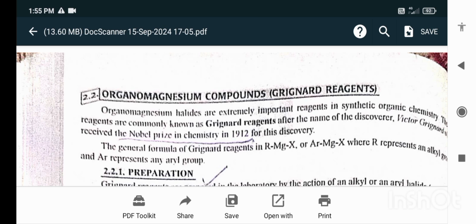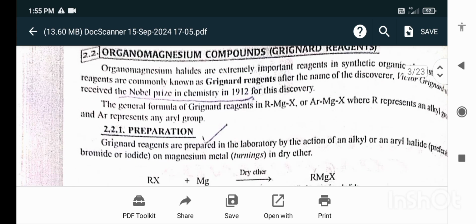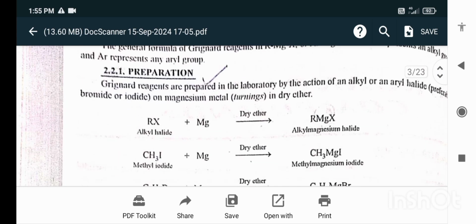Organomagnesium compounds, Grignard reagent. Organomagnesium halides are extremely important reagents in synthetic organic chemistry. The reagents are commonly known as Grignard reagents after the name of the discoverer. Victor Grignard received the Nobel Prize in chemistry in 1912 for this discovery. The general formula of the Grignard reagent is RMgX or ArMgX, where R represents an alkyl group and Ar represents any aryl group.